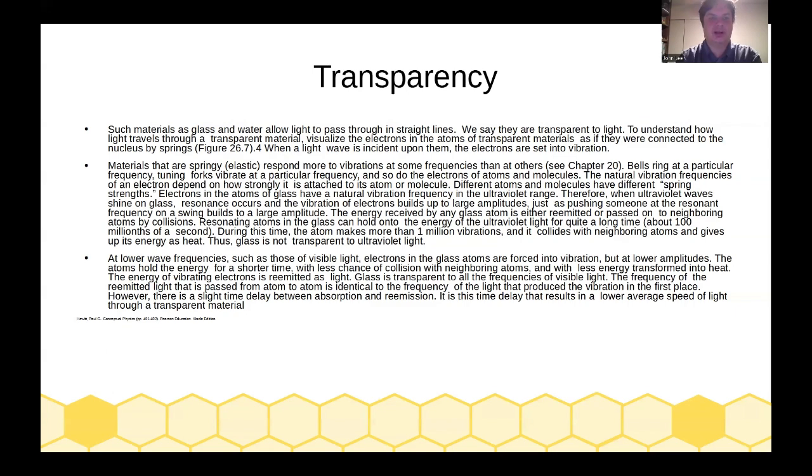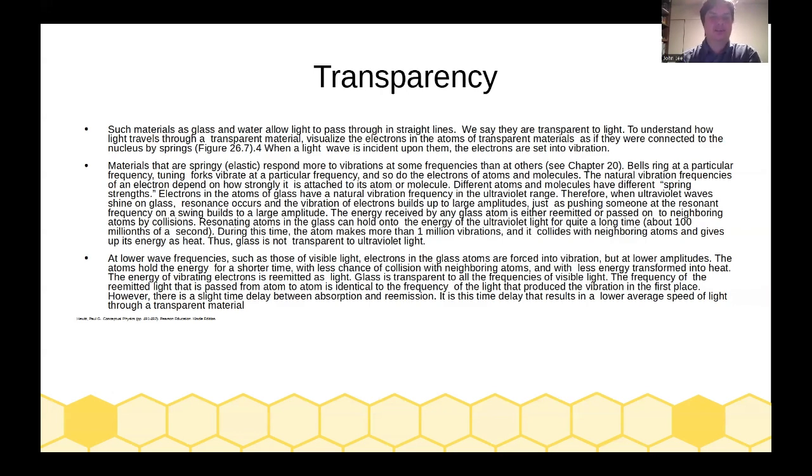Electrons on the atoms of glass have a natural vibration frequency in the ultraviolet range. Therefore, when ultraviolet rays shine on glass, resonance occurs and the vibration of electrons builds up to large amplitudes, just as pushing someone on a swing at the resonant frequency builds to a large amplitude. The energy received by any glass atom is either re-emitted or passed on to neighboring atoms by collision. Resonating atoms in the glass can hold on to the energy of the ultraviolet light for quite some time, about 100 millionths of a second. During this time, the atom makes more than 1 million vibrations and it collides with neighboring atoms and gives up its energy as heat. Thus, glass is not transparent to ultraviolet light.